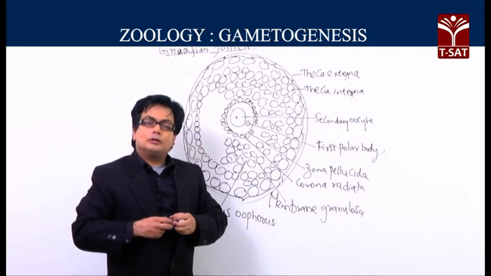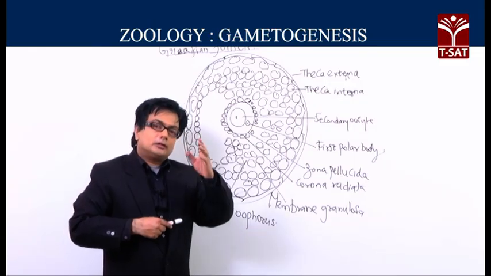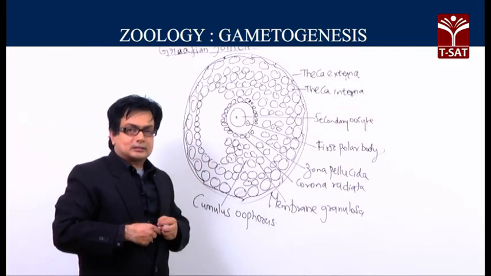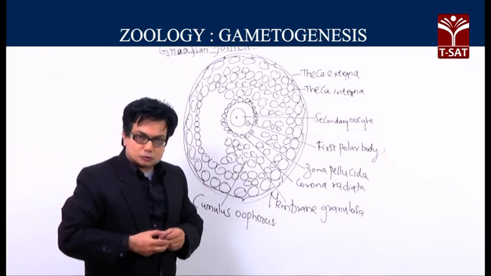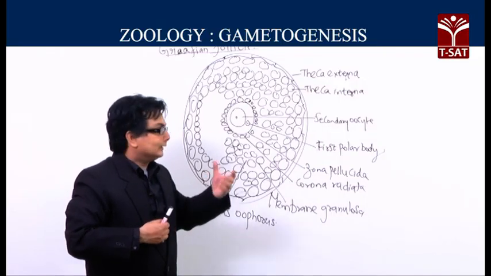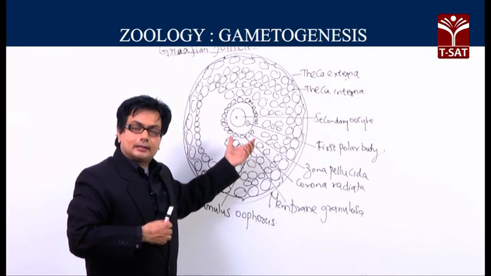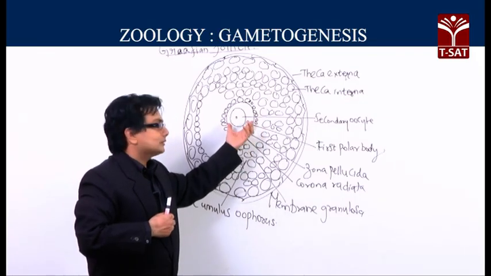Now, at times we use a word called cumulus oophorus. When you take this word oophorus, oo stands for the egg and phora stands for the support. Now, because the antrum size will be increasing, there will be a kind of dislocation or change in the positioning of this unit.